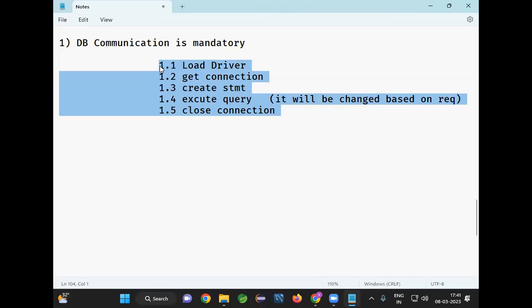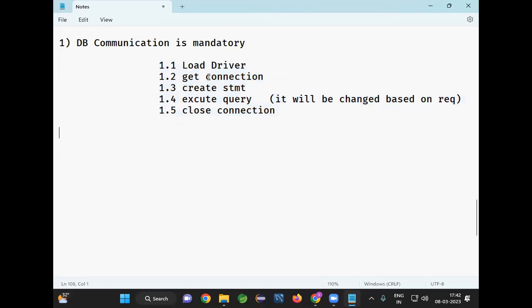I am developing one Java project. You are developing one Java project. He is developing one Java project. I am using JDBC. You are using JDBC. He is also using JDBC. When you are using JDBC, every developer has to write the same code again and again to communicate with the database.